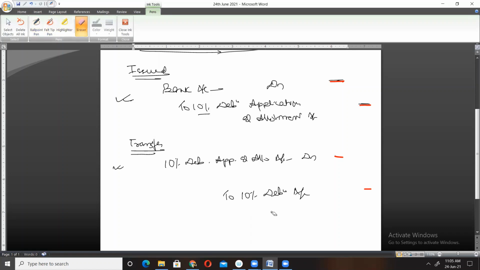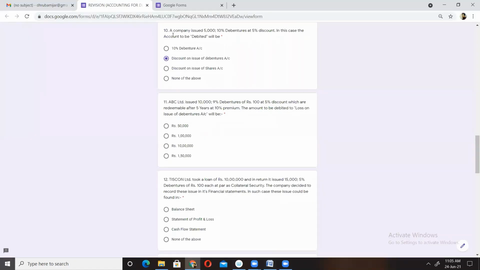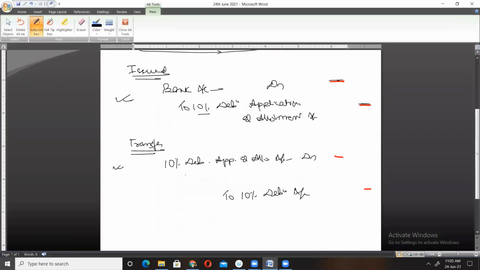Now, debentures are issued at discount, isn't it? Question number 10: a company issued 5,000 10% debentures at 5% discount. Whenever something is issued at discount, the company will suffer a loss, and remember, loss is always debited, and profit is always credited.